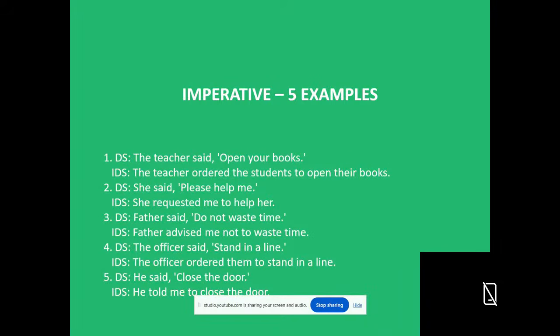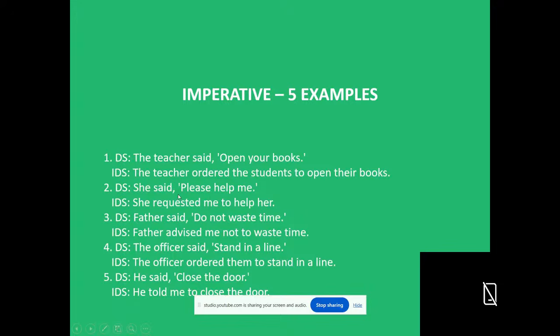Imperative sentence examples. The teacher said, "Open your books." So this reporting verb changes into ordered, requested, suggested, advised, like that. So, open your books. The teacher ordered the students to open their books. Pronouns also change accordingly.